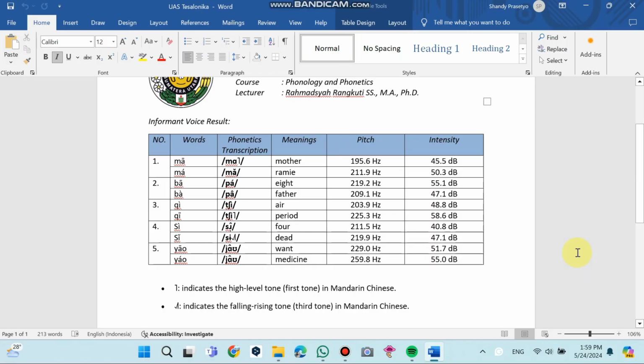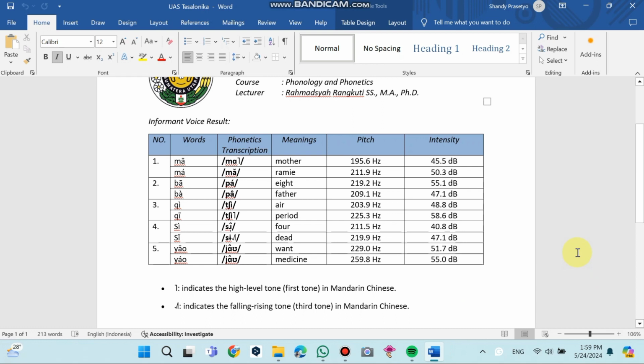The word chi air produces a pitch frequency of 203 Hz and an intensity of 48 decibel. Meanwhile, the word chi period produces a pitch frequency of 225 Hz and an intensity of 58 decibel. In pronunciation, the word chi air uses a flat intonation, while chi period uses a falling intonation.